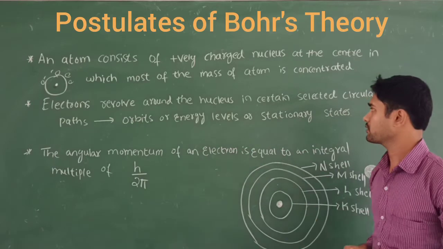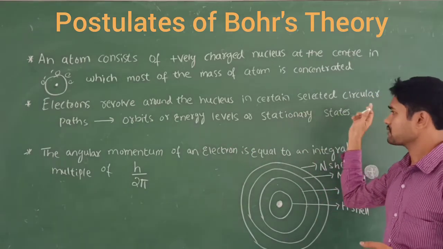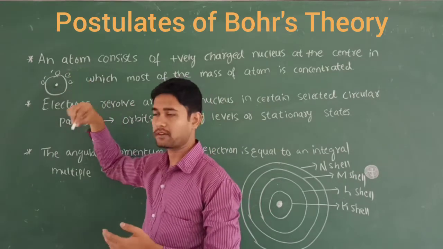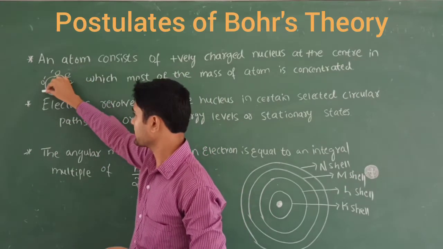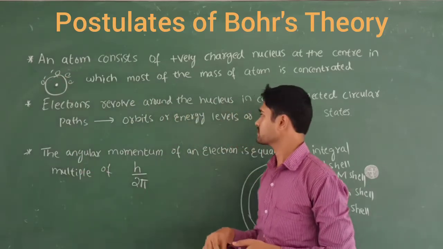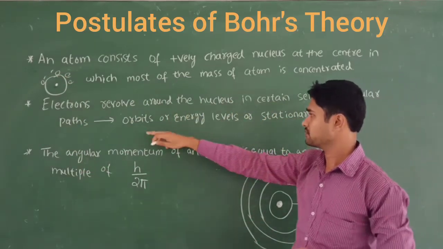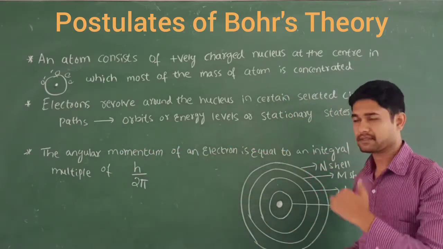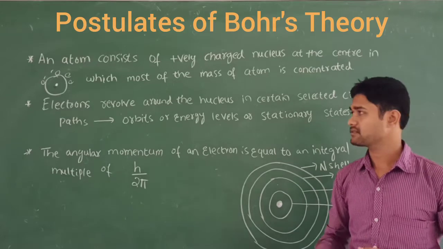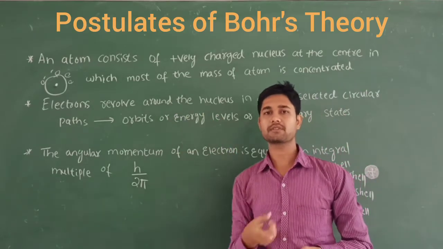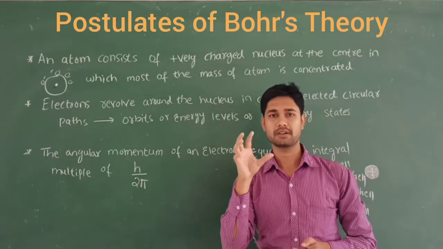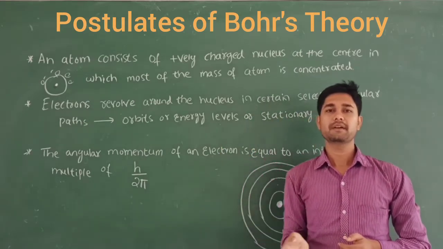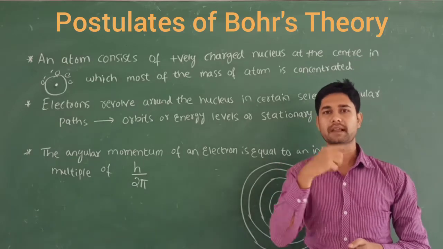Second postulate: electrons revolve around the nucleus in a certain circular path. Just taking a simple example, this is a nitrogen atom. Here this is the nucleus and the electrons revolve around that nucleus in a circular path. That circular path we call orbits, energy levels or stationary states. Electrons always revolve in a circular path, just like the planets revolve around the sun in a circular path.